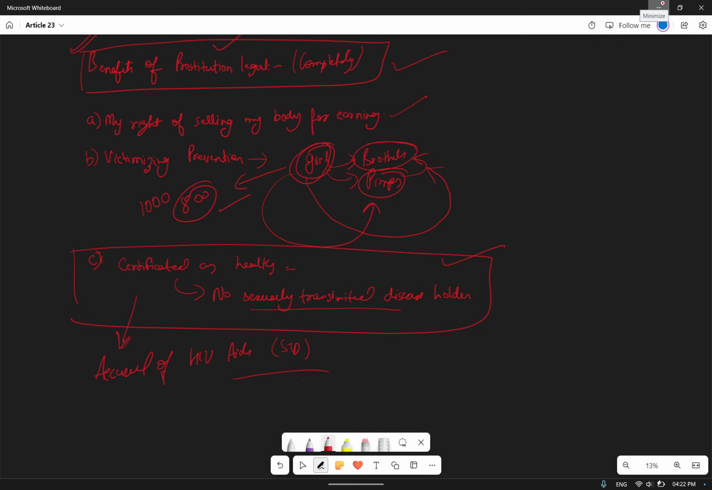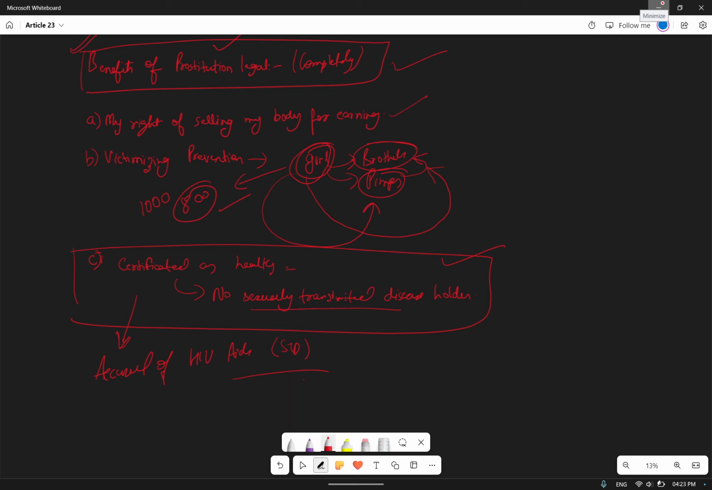The second, victimizing prevention: there are many scenarios where girls are arrested and forced, and they are always in fear that the police may have a nexus and connect them with brothels and pimps, and as brothels and pimps are illegal in India, that girl will also be arrested. And third, the benefit I talked about: once this becomes legal, certification will be required for that girl or boy.